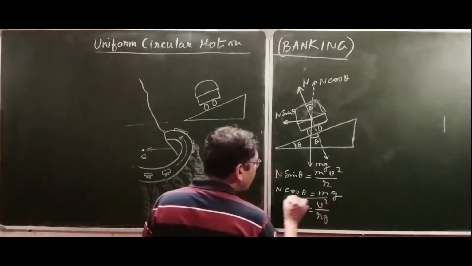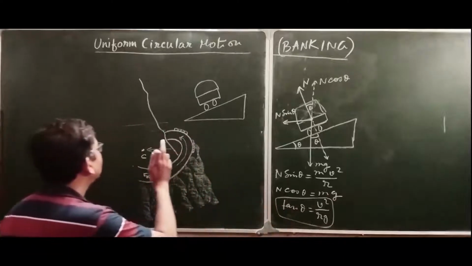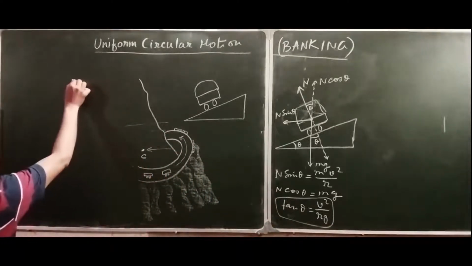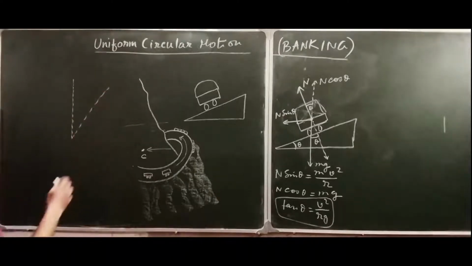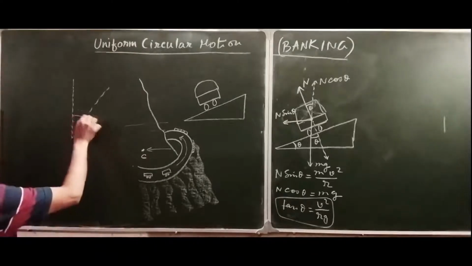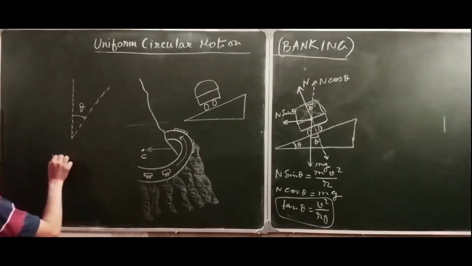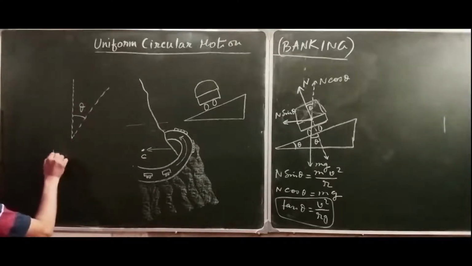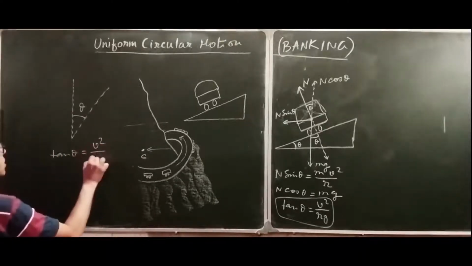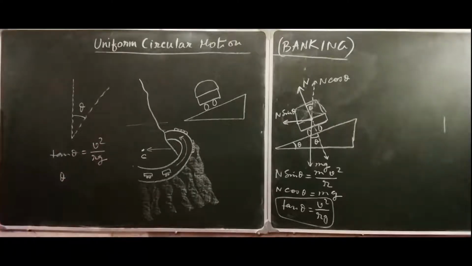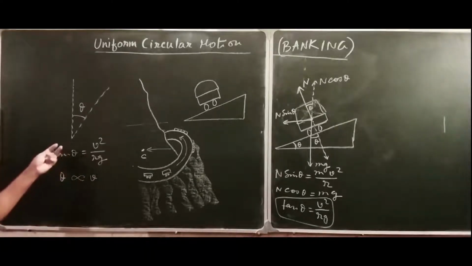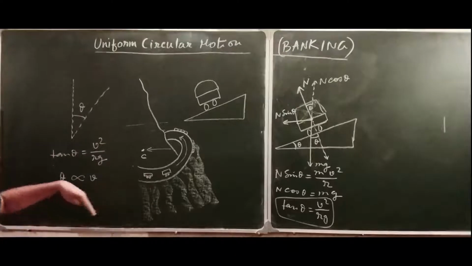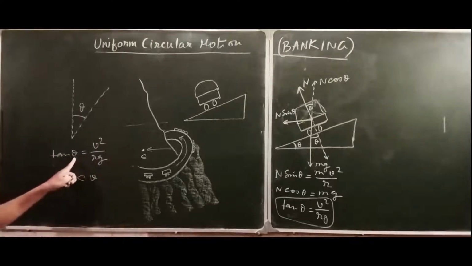Now if you compare these two relations here and the previous occasion when we were discussing a cyclist or a biker, then also we get the same relation. Tan theta is equal to v square by rg, from where it is known that theta is directly proportional to v. That means if the rider increases the speed while covering the turn, he has to increase the leaning angle of banking.